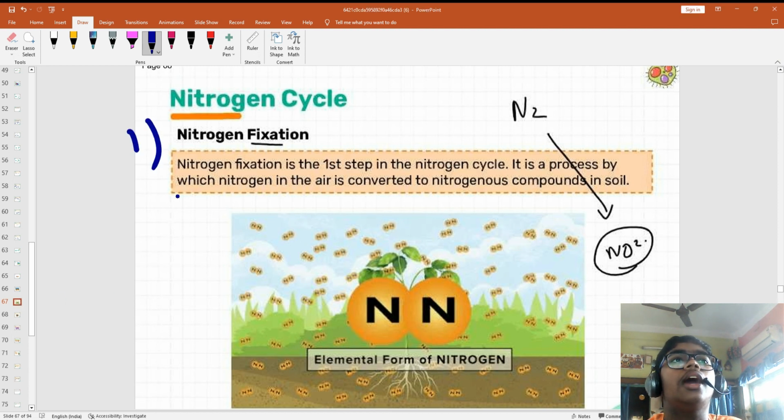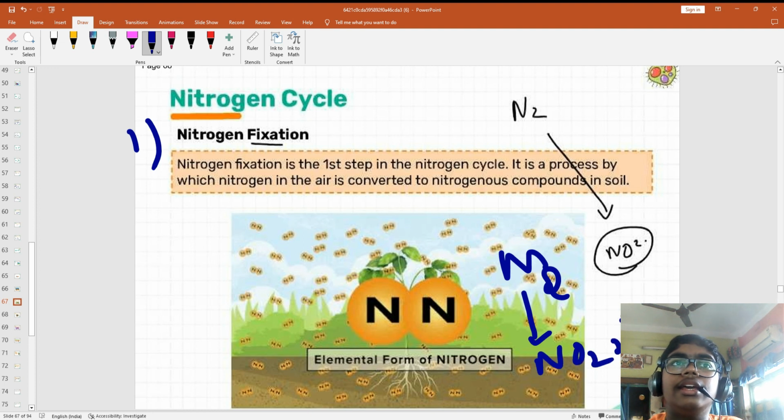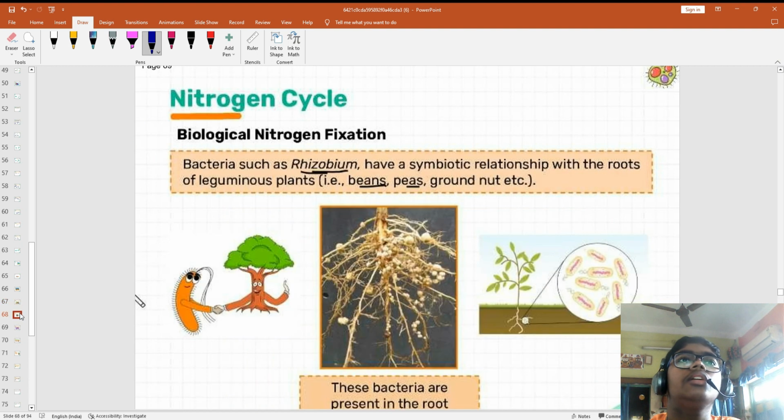First process is the nitrogen fixation, where the nitrogen is converted into the nitrogen compound like NO2, NO3, like this. Biological nitrogen fixation is done by the blue-green algae, cyanobacteria and the rhizobium.